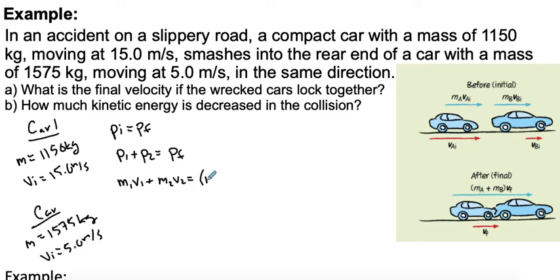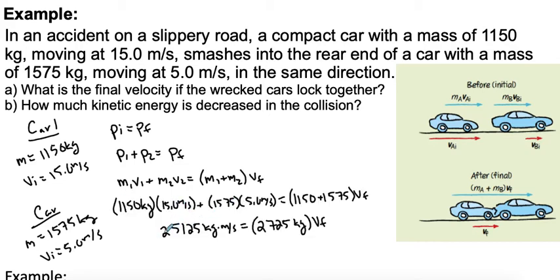So remember the trick to these. We're going to have to add those masses together, and then we can find that final velocity of the system because they lock together so the masses combine. So we can't cancel out masses on these. We actually have to plug everything in. All right, so I'll put everything in here, and then we'll see what we get for the answer in the end.